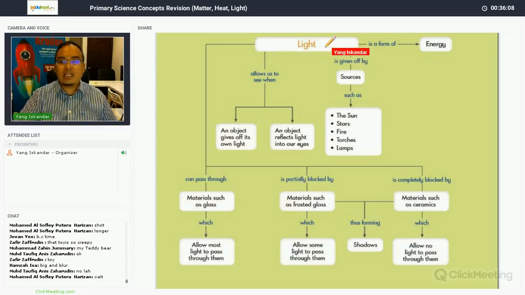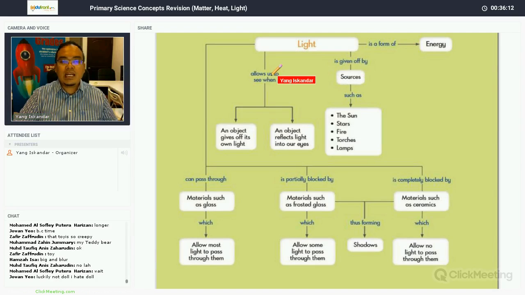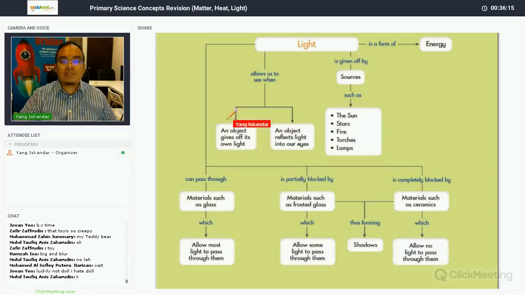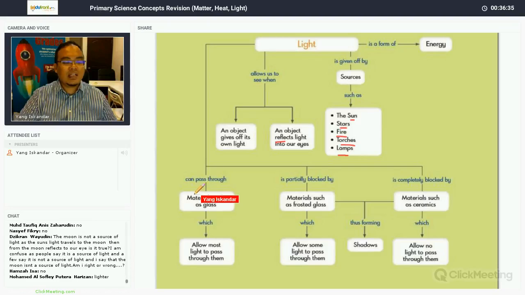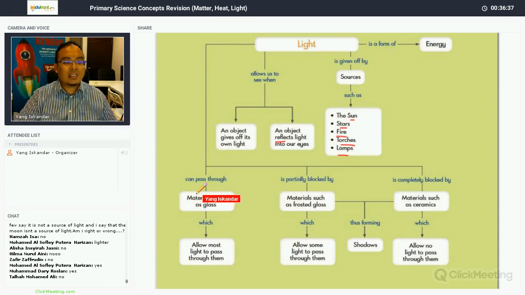Now let's summarize the topic of light. Now we know light is a form of energy. Light allows us to see when an object gives off its own light or when an object reflects light into our eyes. These are the sources of light: the sun, the stars, fire, torches, and the lamp. Now, is the moon a source of light? Anyone? Is the moon a source of light? Very good. The moon is not a source of light. Very good.